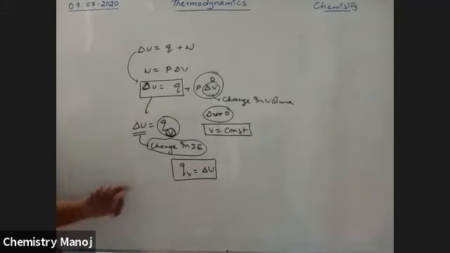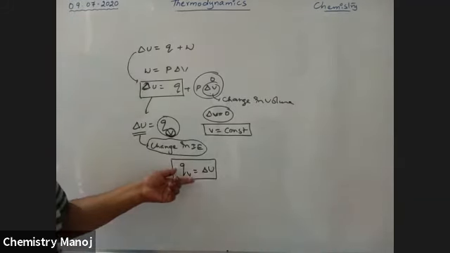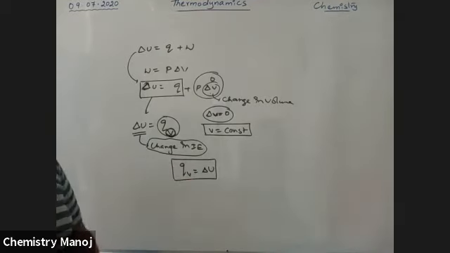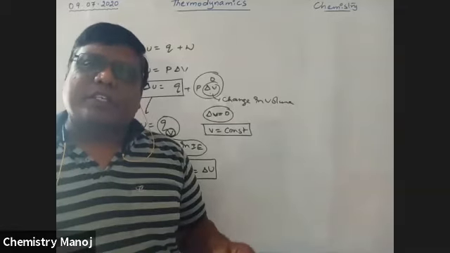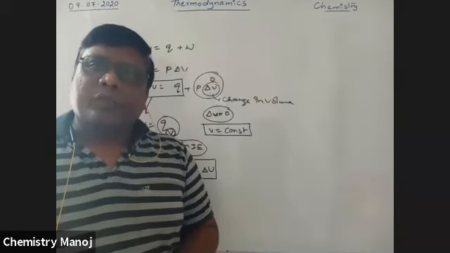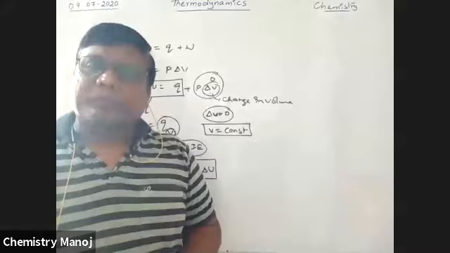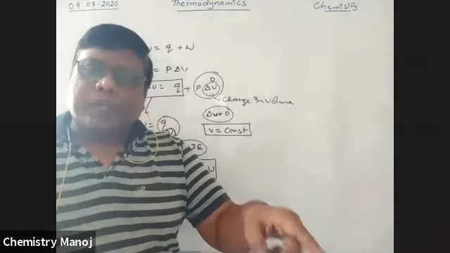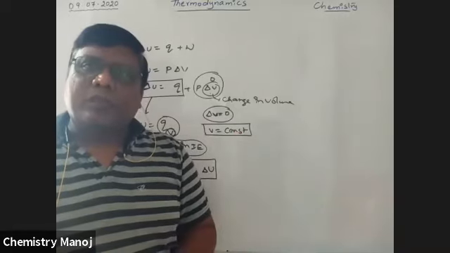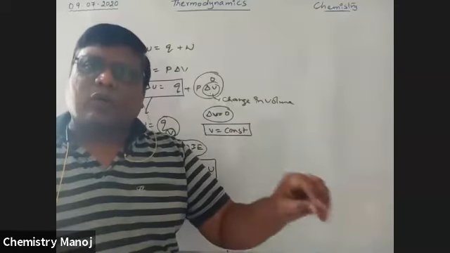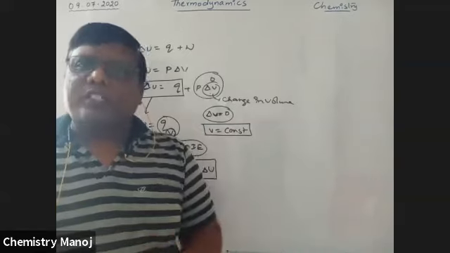So that means the total heat content of the system at constant volume is equal to delta U. But in chemistry, most of the reactions take place in the laboratory. A laboratory is nothing but a room. In a room, pressure is constant, atmospheric pressure is maintained. So all the reactions take place at constant pressure, not at constant volume.